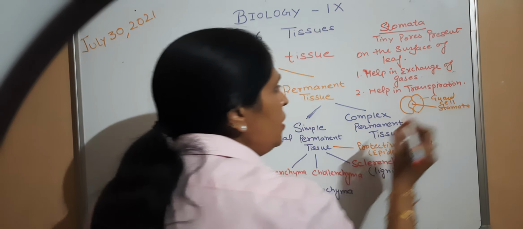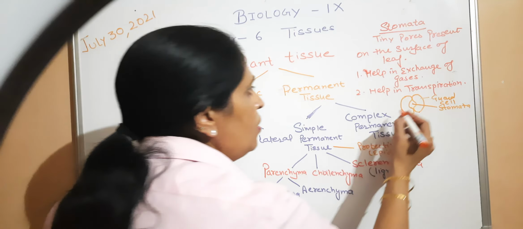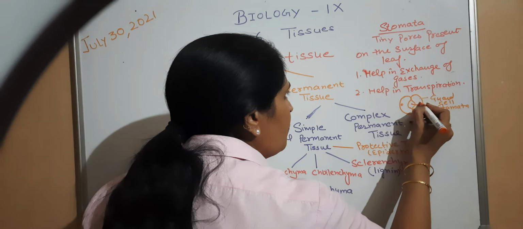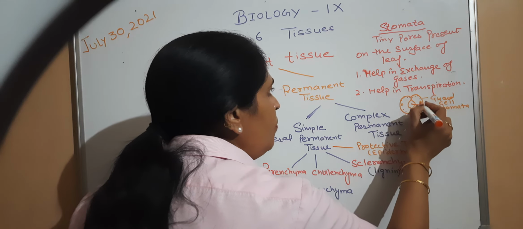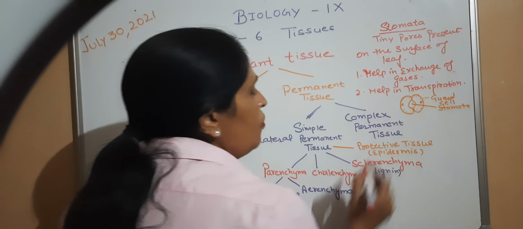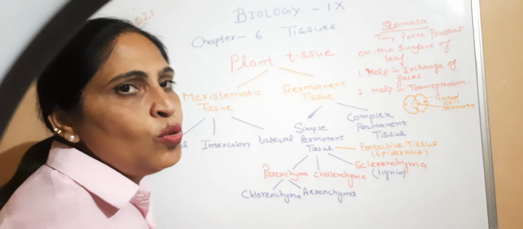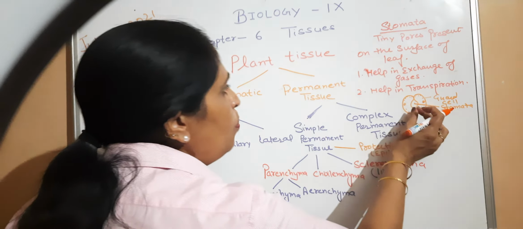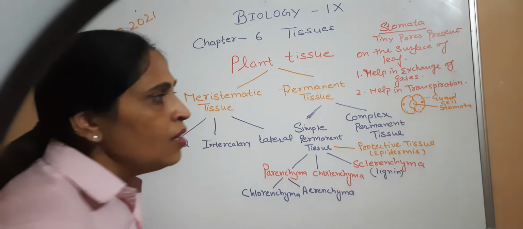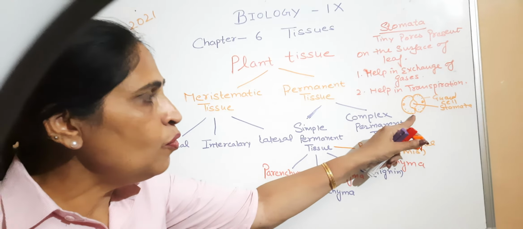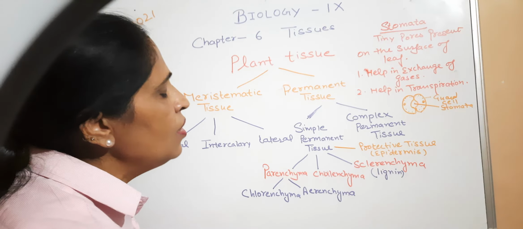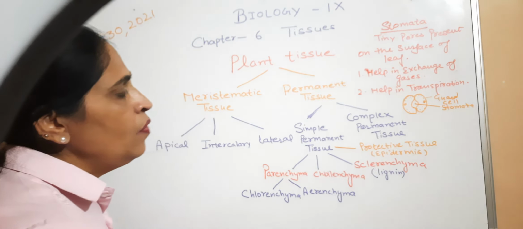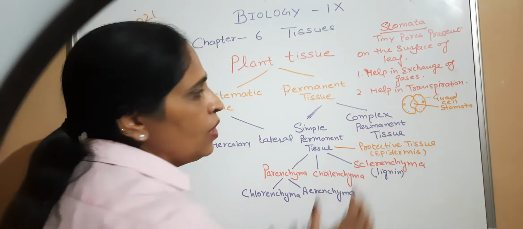Guard cells have a nucleus, and the rest is chloroplast. The function of the guard cells is to open and close the stomata. When guard cells are full of water, the stomata open, and when the guard cells do not have water, their walls shrink and the stomata close.